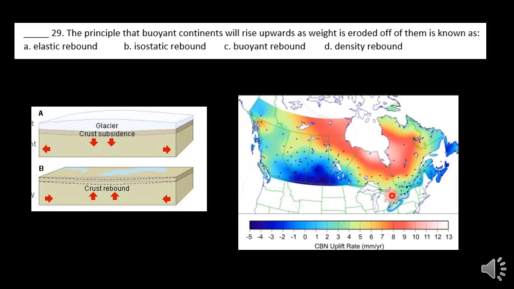The Great Lakes are also rising up as well, not quite as dramatic as Canada. Down in Virginia, where we're at, we're actually sinking because of this melting ice. What happens is, it's called glacial forebulge, where if I had weight pushing down, well, out in front of it, it actually rises up a little bit.